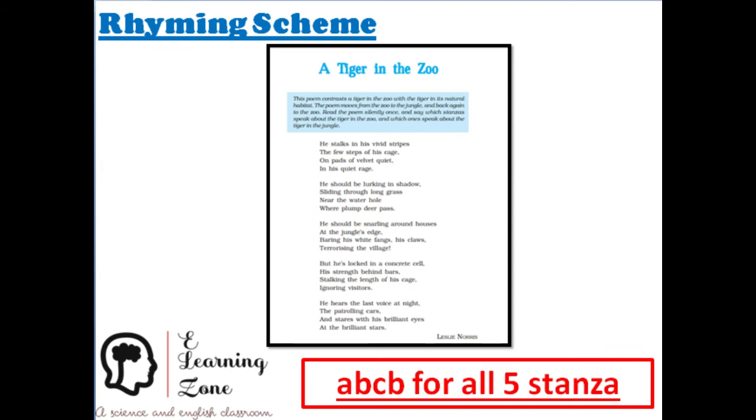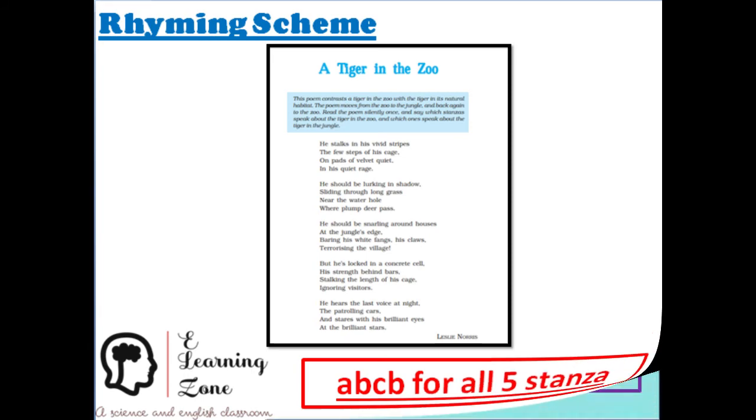Now the rhyming scheme for the poem, A Tiger in the Zoo, is A, B, C, B for all the 5 stanzas. So if you are asked the rhyming scheme for the whole poem, it is also A, B, C, B, and if it is asked stanza wise, you can say it is A, B, C, B.